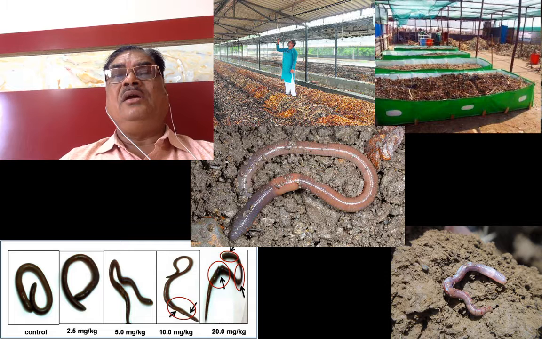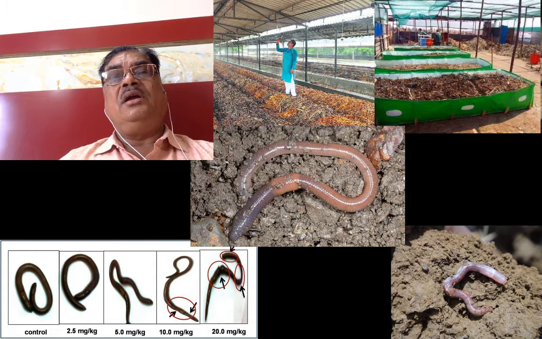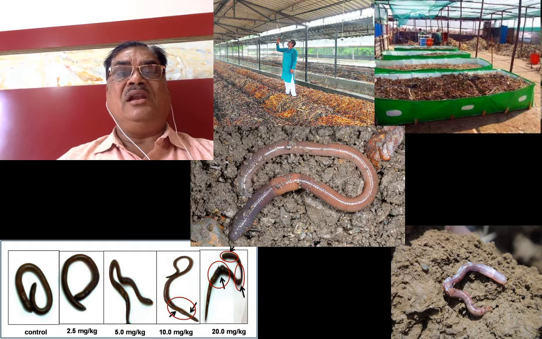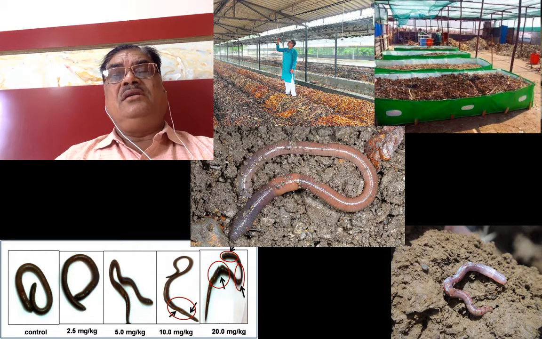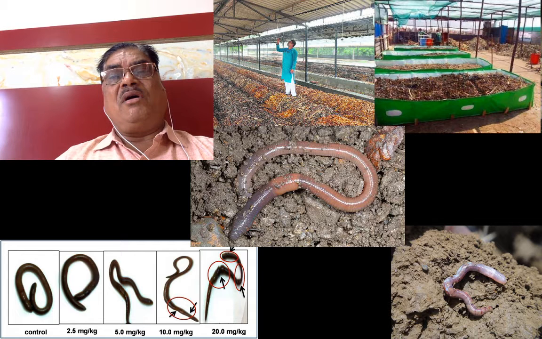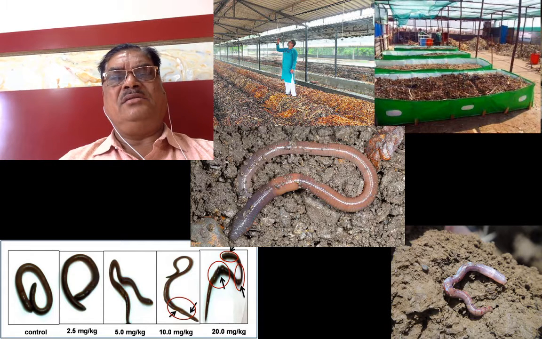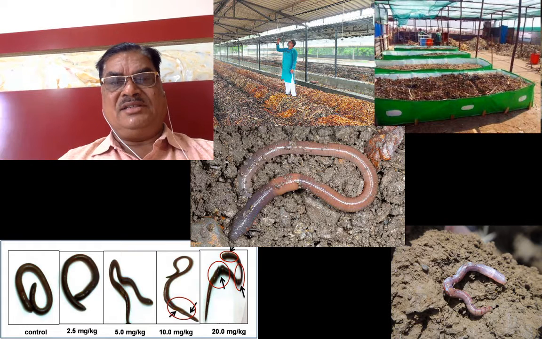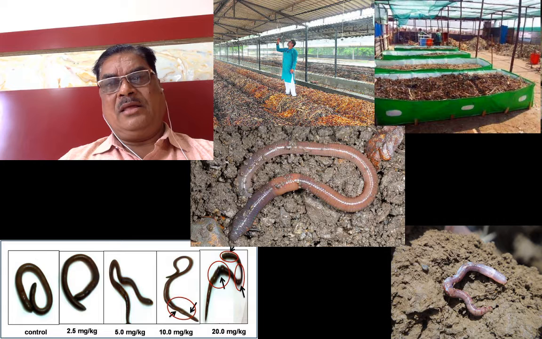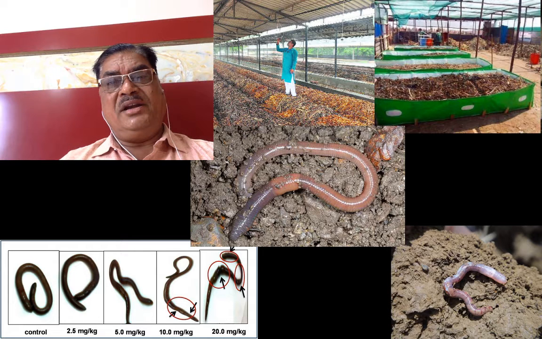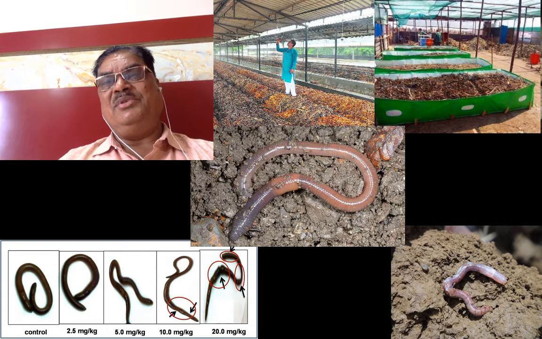If you want to convert the barren land into fertile land, earthworm we can use. For example, if we have a barren land and we are releasing the maximum number of earthworms, the earthworms can feed on the organic material along with soil, and they will release the cast on the surface. So they are eating, they are releasing cast on the surface. This is the very best thing we can learn from this organism.